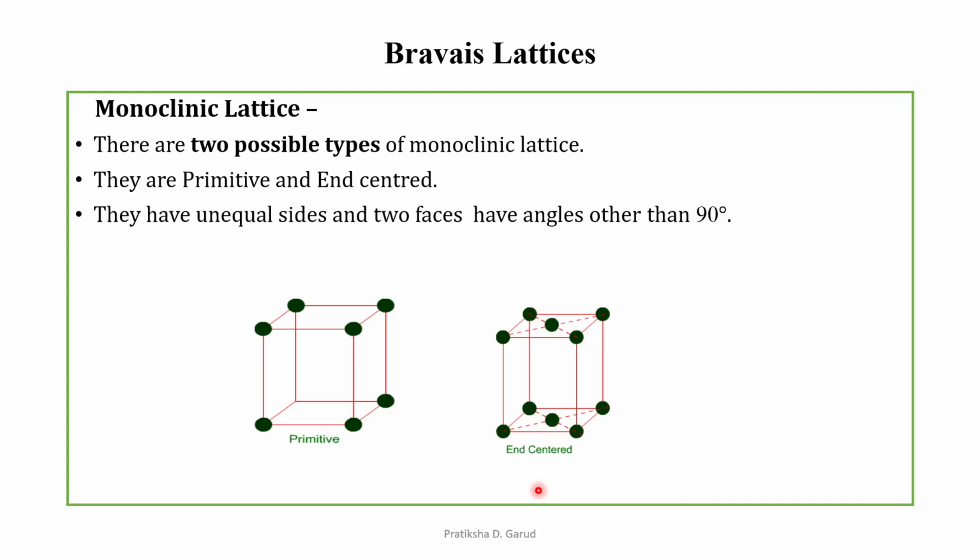Then they have unequal sides and two faces have angles other than 90 degrees. So unequal sides means A is not equal to B, which is not equal to C. They have unequal sides, and angles alpha is equal to beta, which is 90 degrees, and gamma, which is not equal to 90 degrees.